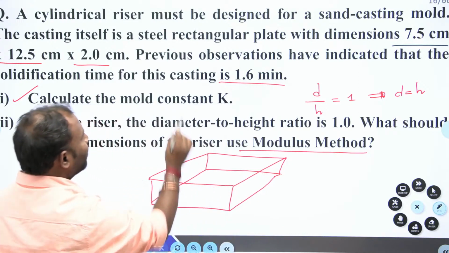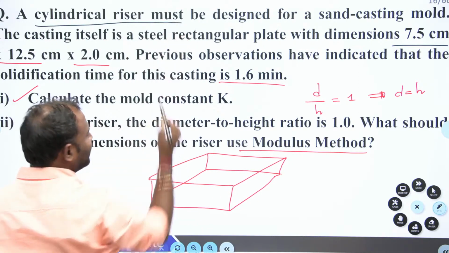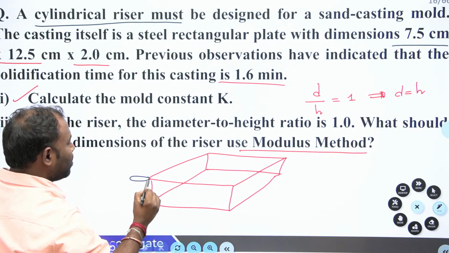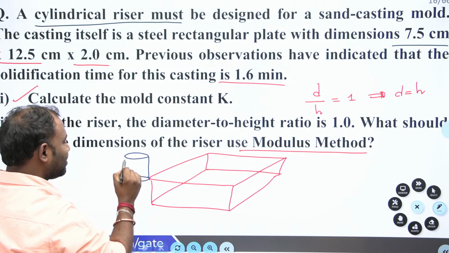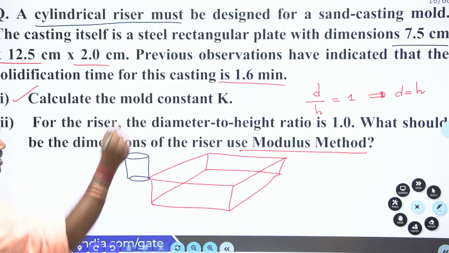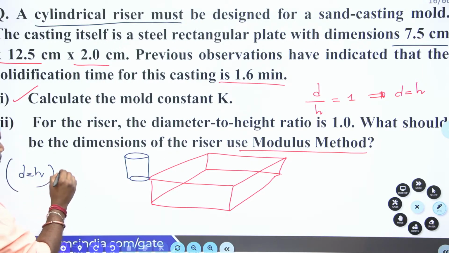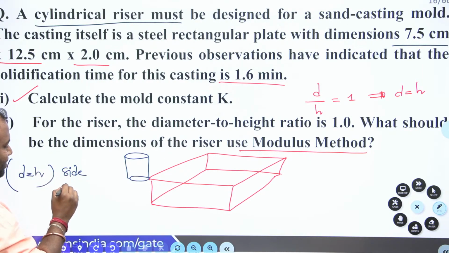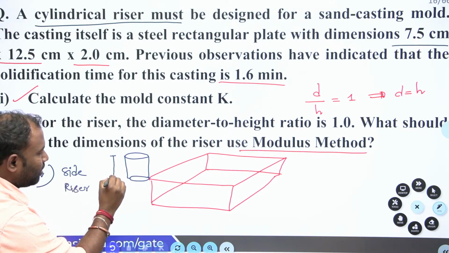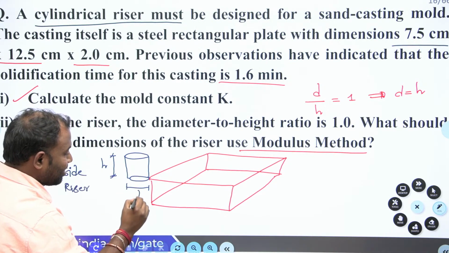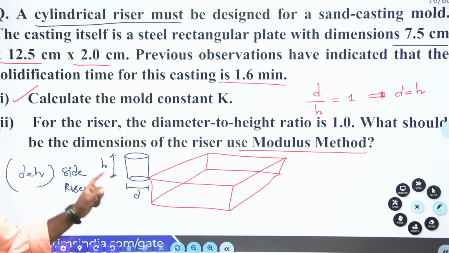Now, what they said is you have to design a cylindrical riser. It's a side riser. Why have I drawn a side riser, guys? Because D equal to H means it is a side riser. So this is the height of your riser, and this is the diameter of the riser. Either height or diameter you have to find. This is your question.